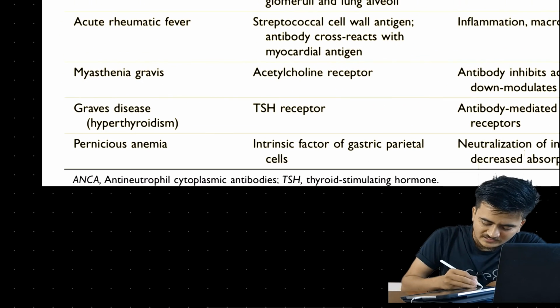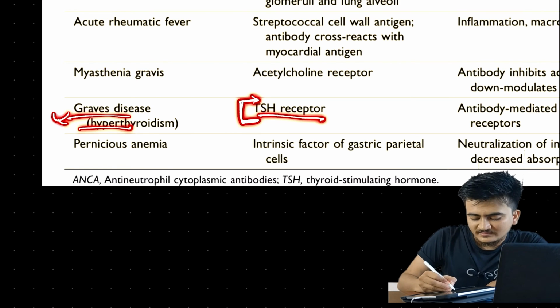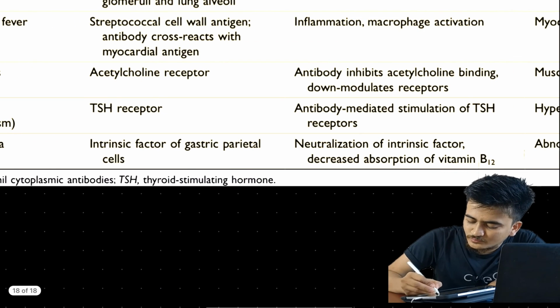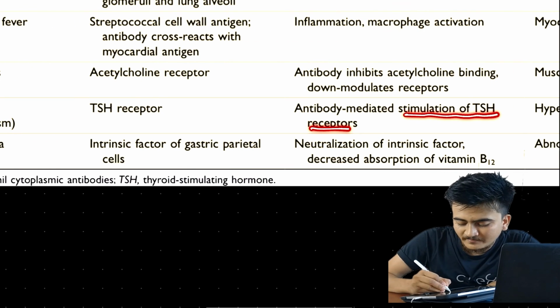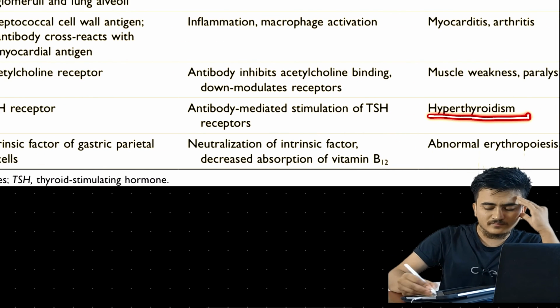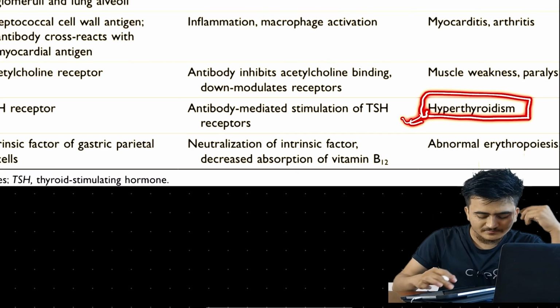The second last is Graves' disease, where the antigen targeted is the thyroid stimulating hormone receptor, causing excessive stimulation of the TSH receptor. An excessive amount of thyroxine is released, causing hyperthyroidism.